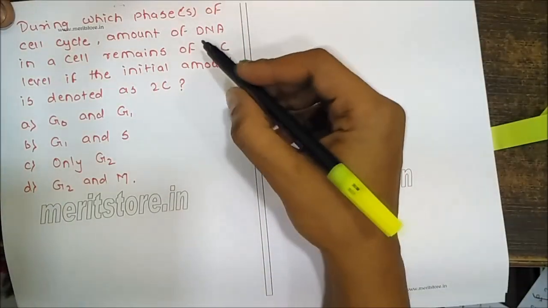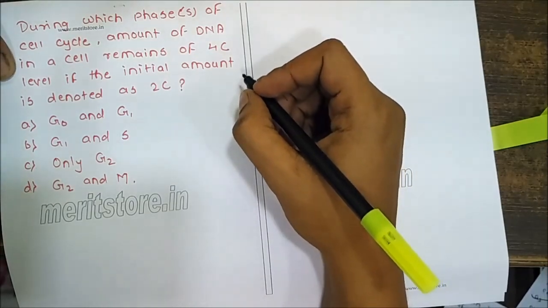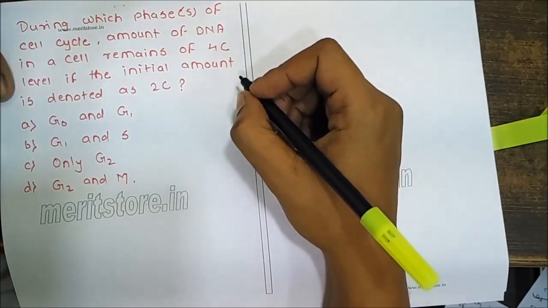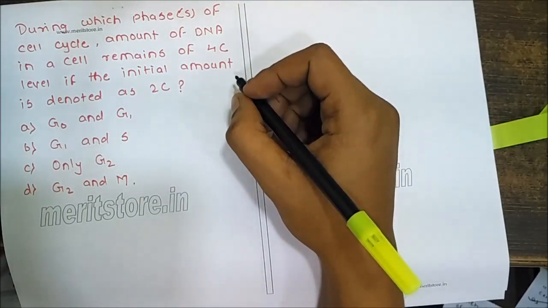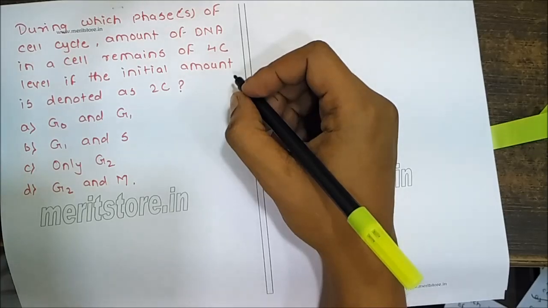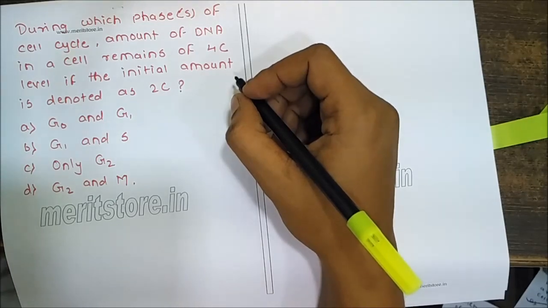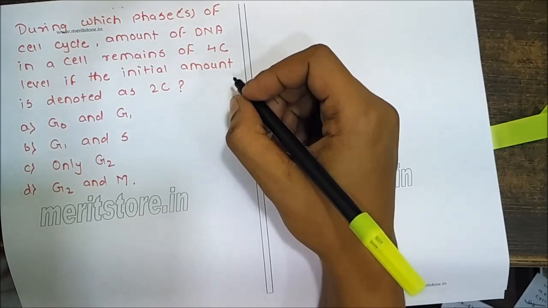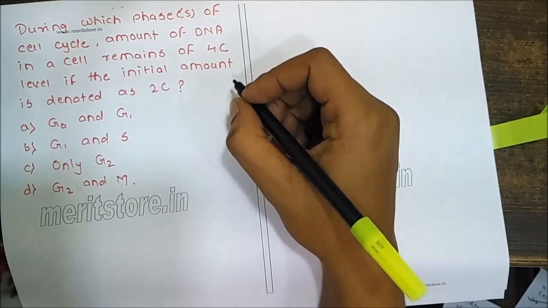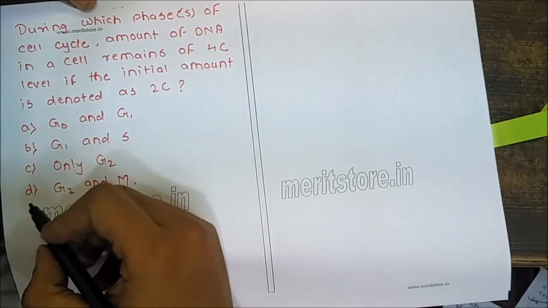Next, during which phase of the cell cycle does the amount of DNA in a cell remain at the 4C level, if the amount is denoted by 2C? DNA duplication occurs in S phase. This leads to an increase in 2C concentration to 4C, which decreases to 2C at the end of M phase. So the correct option is D.